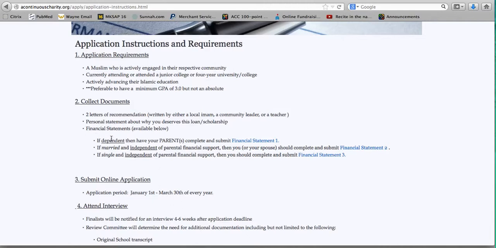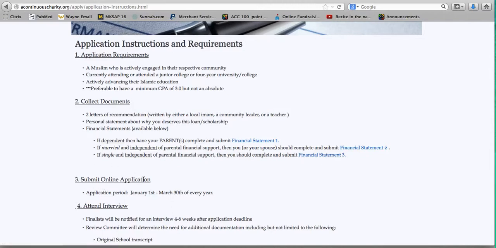Are you a dependent on your parents? Then have them fill out financial statement number 1. And you see if you hover over it, it'll underline itself. You just click it, and it'll download to your computer. If you're married and independent of your parents' support, then you can have you or your wife fill out financial statement 2. Then if you're single and independent, you can go to financial statement number 3, click it and download it.